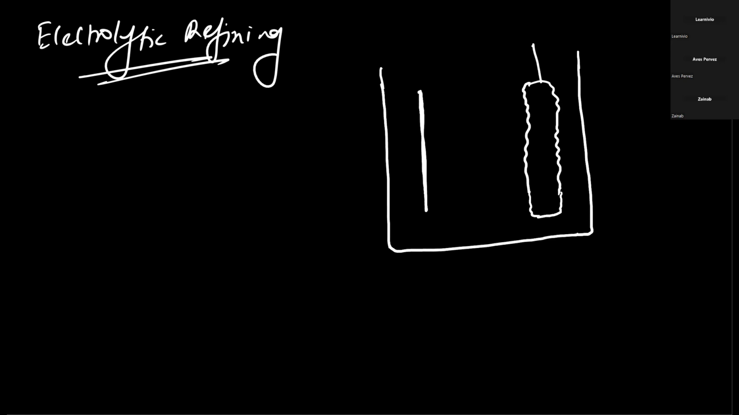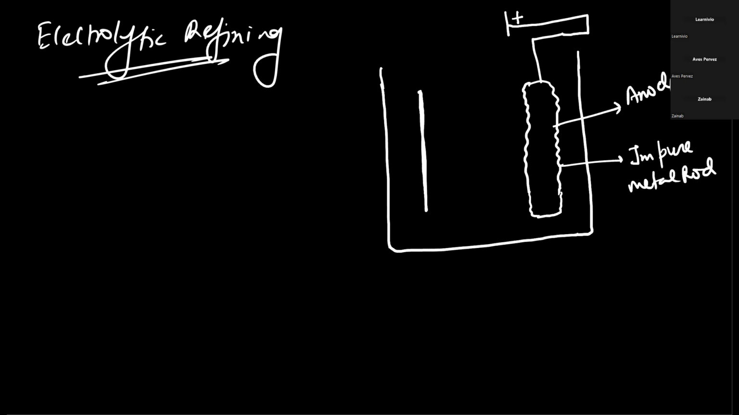Okay, so we take this one as pure, and we connect it with the positive, and this is the anode. The impure metal cannot be negatively charged, no, no. We have to keep it always positively charged. The impure metal rod must be the anode, and this question is asked so many times. So we cannot interchange it. Now this thin metal rod is of the same metal that we are purifying. Got it? Yes, sir. And now we are connecting this with the negative.